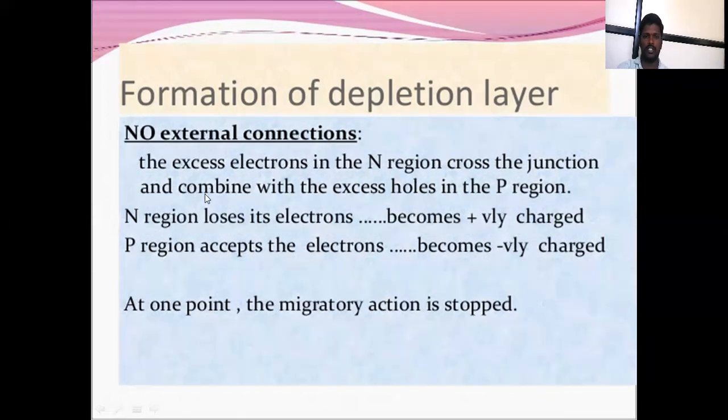What is meant by depletion region? The excess electrons in the N region cross the junction and combine with the excess holes in the P region, and they form the depletion region. Towards the junction, the N region loses its electrons and becomes positively charged, and the P region accepts the electrons and becomes negatively charged. At one point, the majority carrier action will be stopped. Then the depletion layer will be formed.